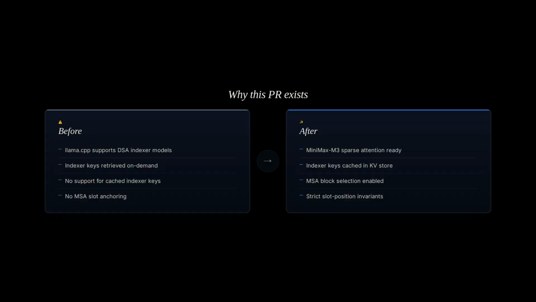MiniMax M3 is a new family of models with sparse attention that goes beyond existing indexer support. The current DSA architecture retrieves indexer keys on demand, but MSA requires those keys to be cached alongside K and V tensors in the KV cache. MSA also needs blocks anchored to absolute cache slots, per GQA indexer heads, and strict position to slot invariants. This PR lays the complete foundation to load and run these production model variants.